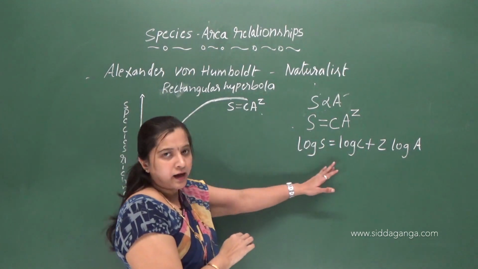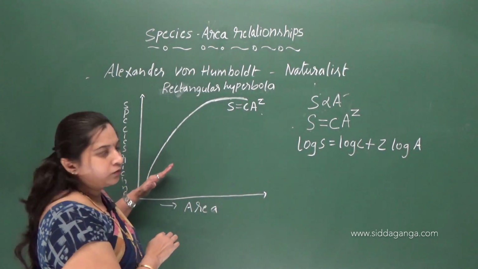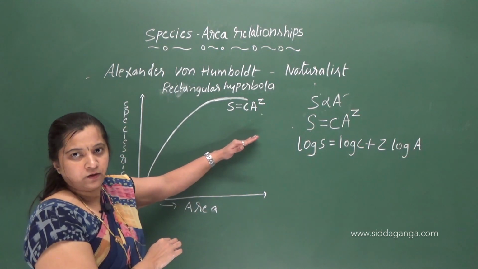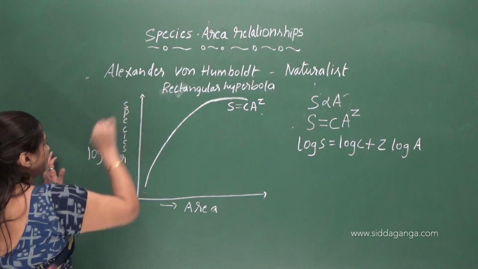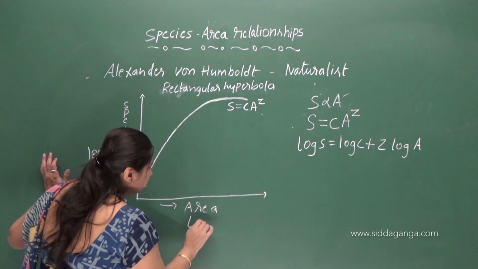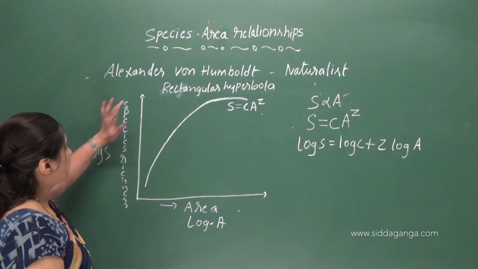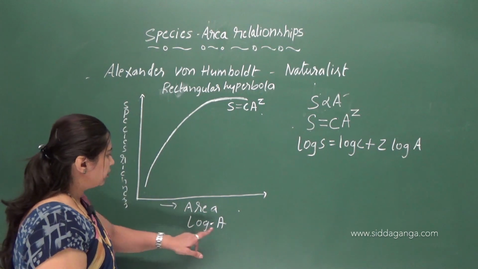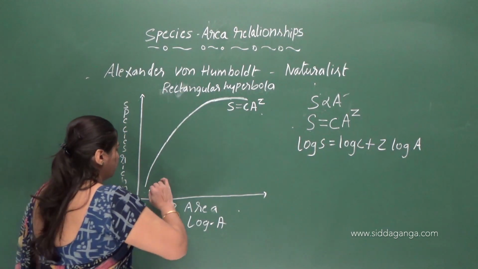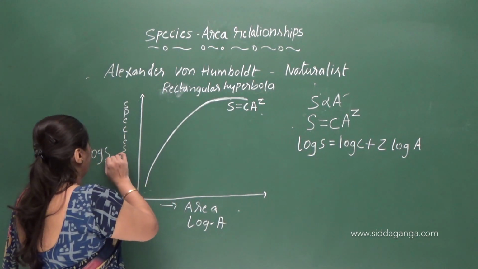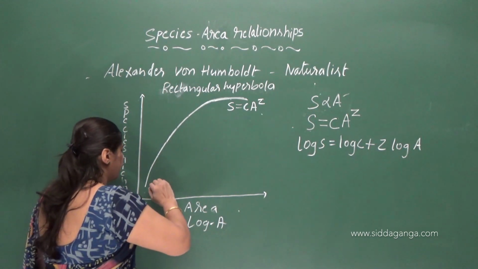Okay, so on a logarithmic scale, this curve will become a straight line. Suppose you take log S on the y axis and log A on the x axis. When you plot a graph of log S on the y axis and log A on the x axis, we will get a straight line like this.